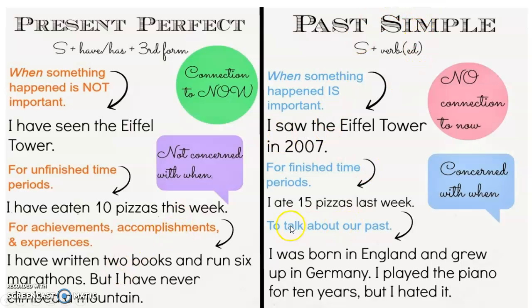But in past simple, you are talking about the past, okay? Something that you did and something that happened, and that's it. I was born in England and grew up in Germany. I played the piano for 10 years, but I hated it. So you are only talking about your past. You are born just once in life. You are not born 3, 4, 5 times, only one time. That's why you are talking about your past, and you were talking about when you grew up. And basically that's the difference. Present perfect is for connections with the present, with experience in your life, and past simple is talking about your past and when you did something, because in past simple it's really important to mention when you did something.